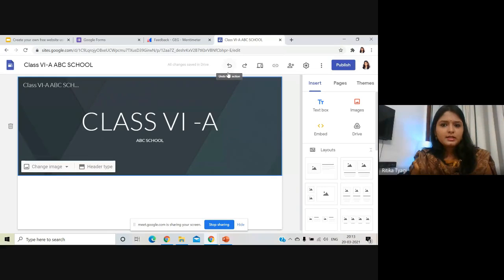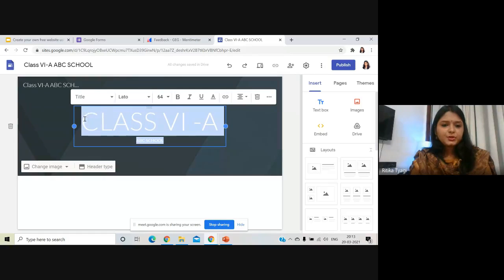Now here, this arrow shows the undo option. This arrow over here is for redo. The third option is for preview. The fourth option is for link. Right now, we have not published it, so it's not activated. The option over here is for collaboration. So once I have created my website, I can collaborate with other people to come and join and edit the website with me. Then we have settings. And then last option is to publish, which I'm going to show you later.